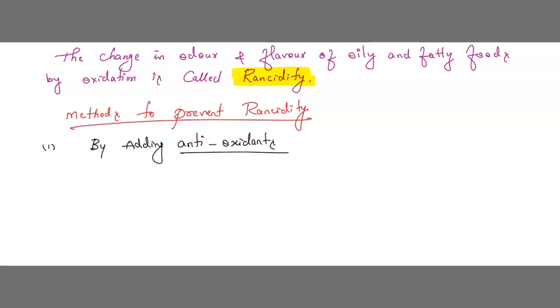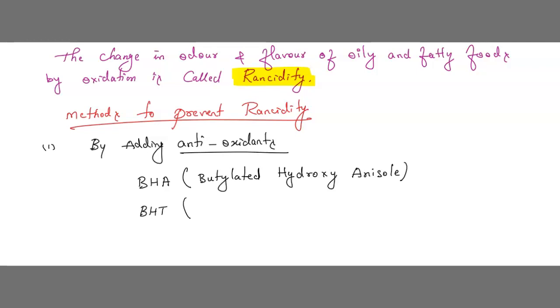So two commonly used antioxidants in the food industry. Which are the antioxidants we are using in food industry? That is BHA. What is BHA? That is nothing but butylated hydroxyanisole. This is a common antioxidant which we are using. Okay, next is BHT.